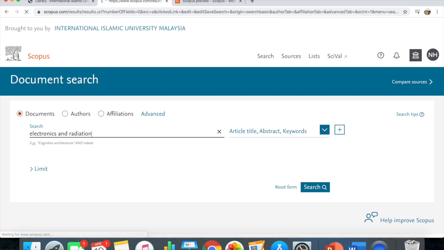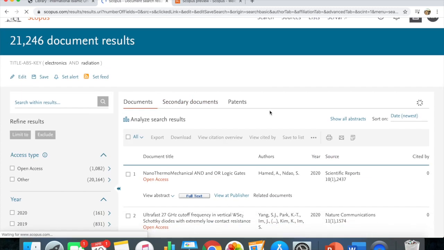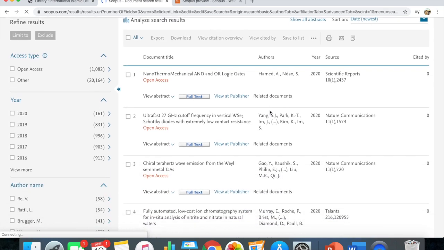So if you click that and then click enter, they will give you a list of all the journal papers. So this is a library. Scopus is a library of all of the journal papers in the world. Okay, that being subscribing to the Scopus. So you can see here.